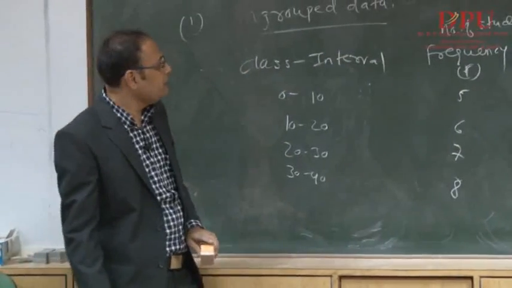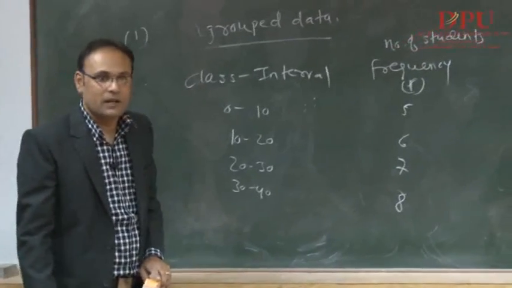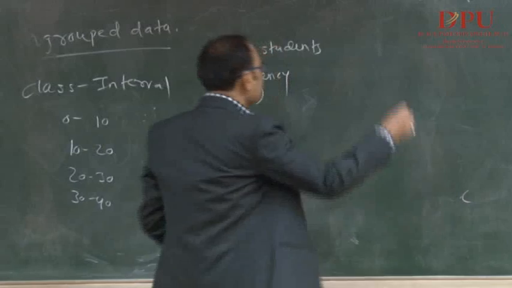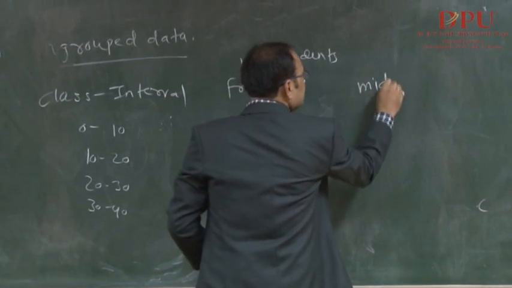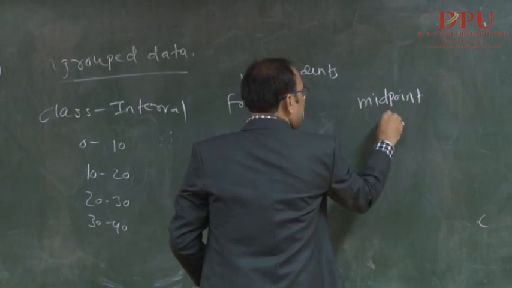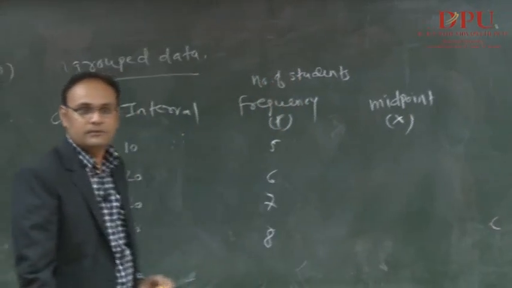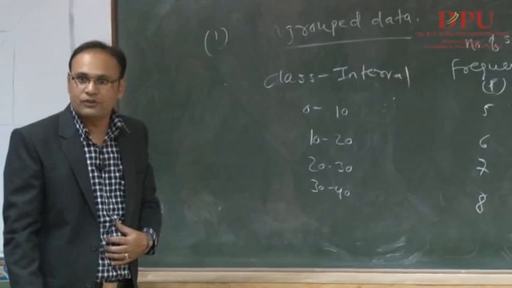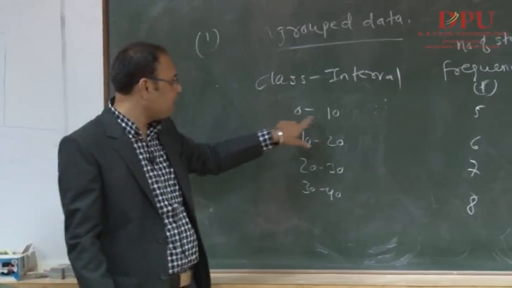So first of all, what we need to do is find out the midpoint, because the x is missing here. In such a case, you need a midpoint, which I am going to call x, because x is missing. So here we need to find out the x first. Midpoint means the midpoint of this interval.